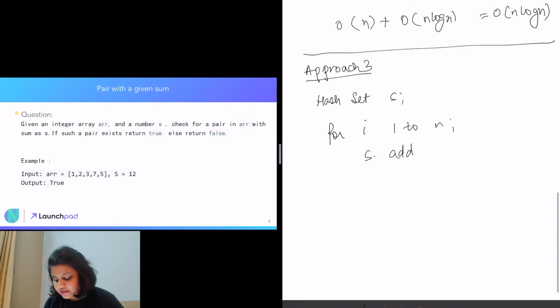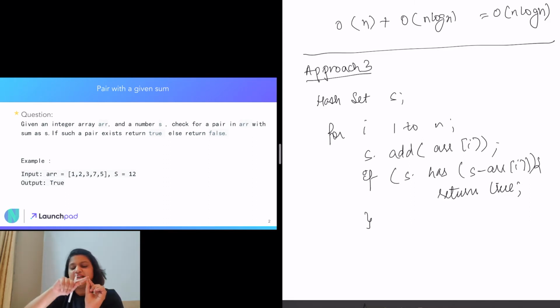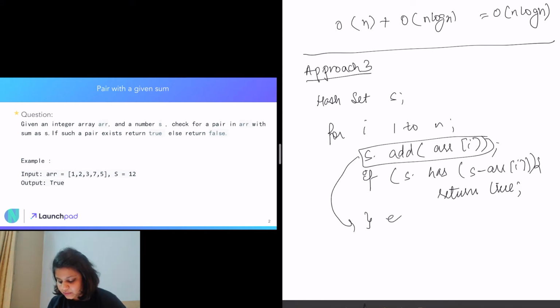Now we need to add the element that is coming to that hash set, and we just need to see if this hash set has s minus array of I. If it has s minus array of I, we return true, because we came across a particular element which has its pair already in the hash set. We can put this in the else statement, because we don't need to add it if we can already find the pair. So we will just put this in the else condition.